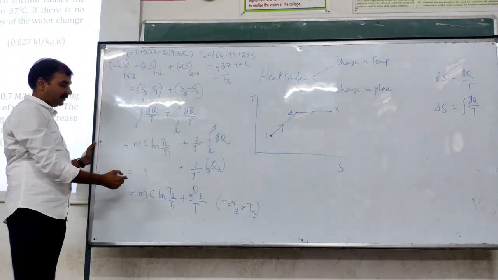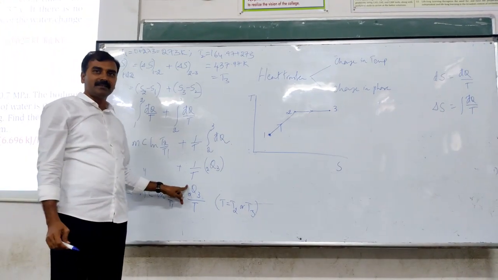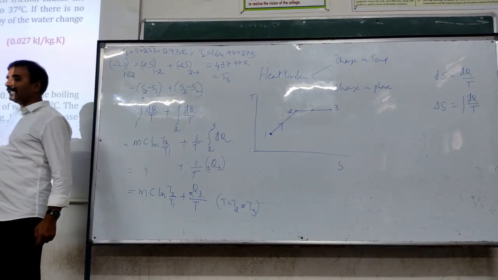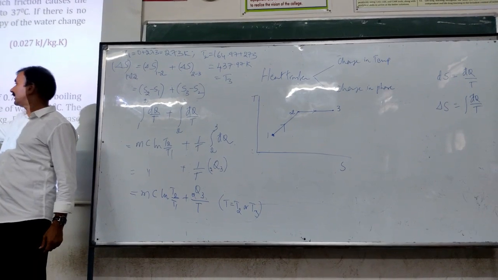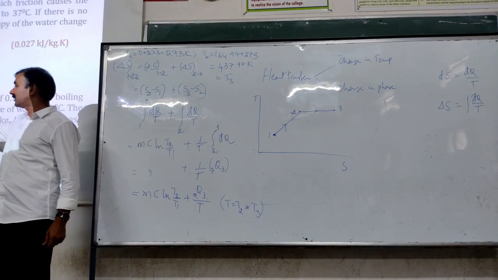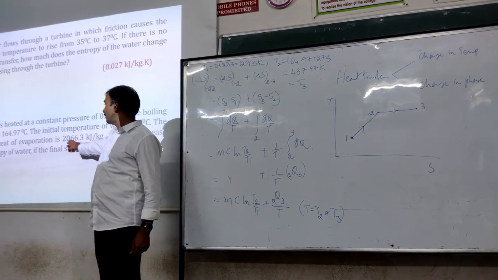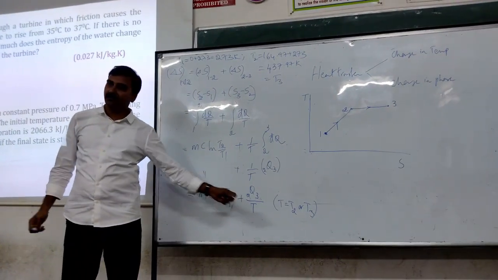Now you know every term. And how about Q23? Q23 is given directly. Latent heat supplied for changing its phase from liquid to vapor. That is called latent heat of vaporization. So Q23 is directly given, 2066.3. And you know every term in this equation.